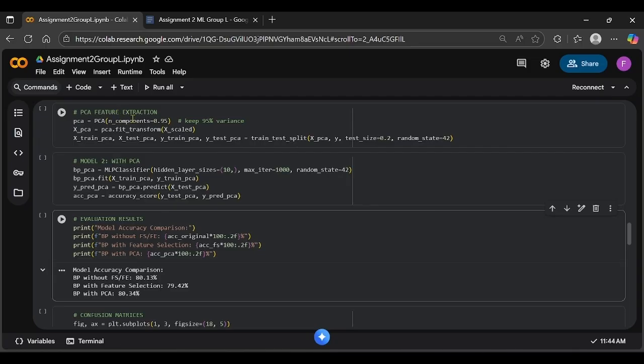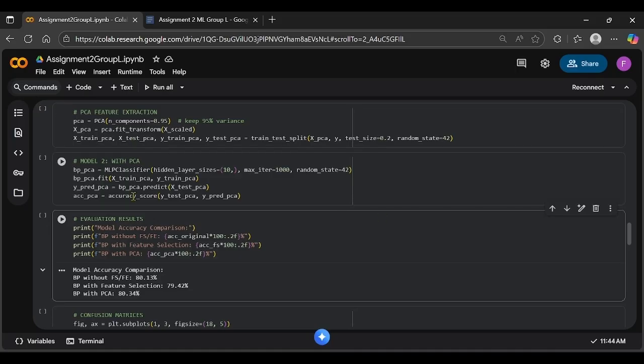So in this line, it means that we kept only enough principal components to retain 95% of the total variance in the data. So after that, we transform the scaled dataset into X_PCA, which now contains fewer but more meaningful features. Finally, we split this transformed data into training and testing sets, ready for model training.